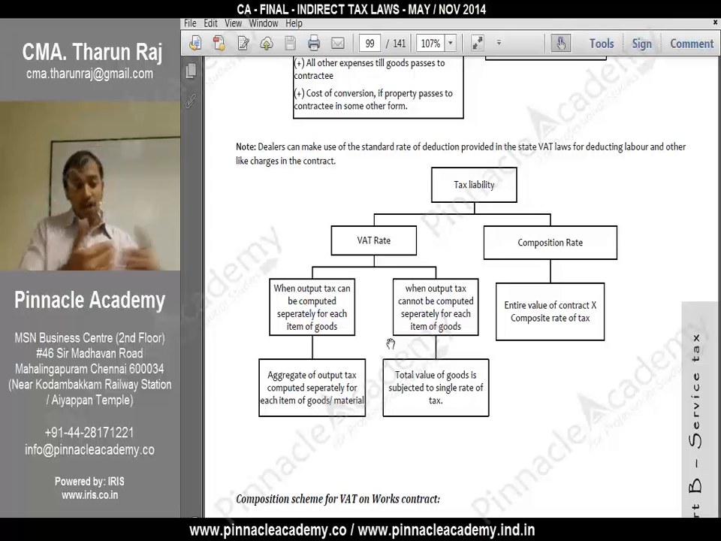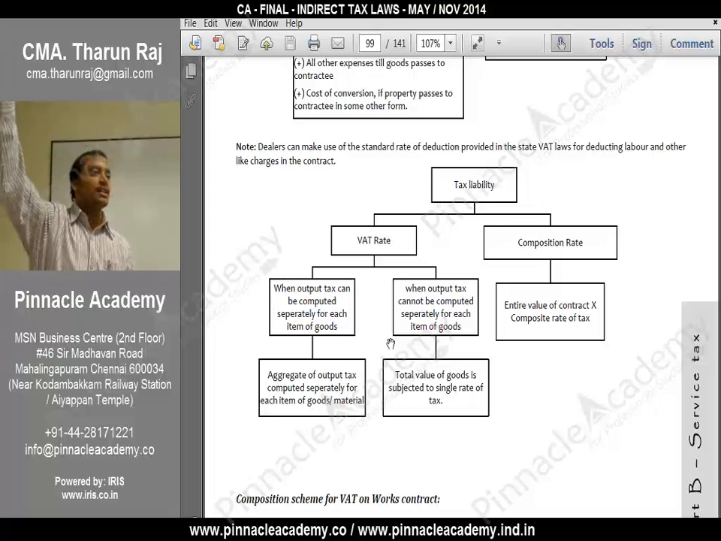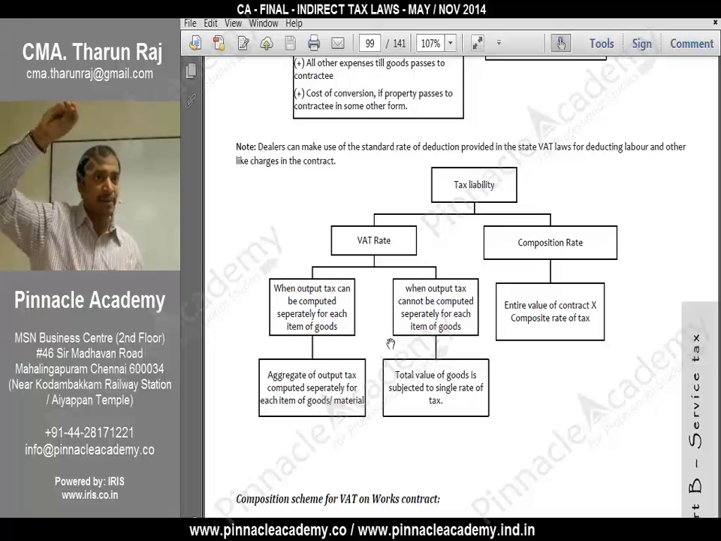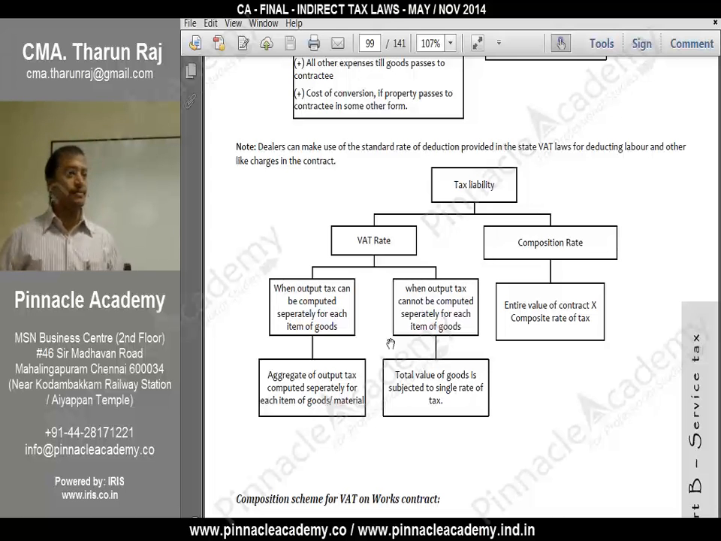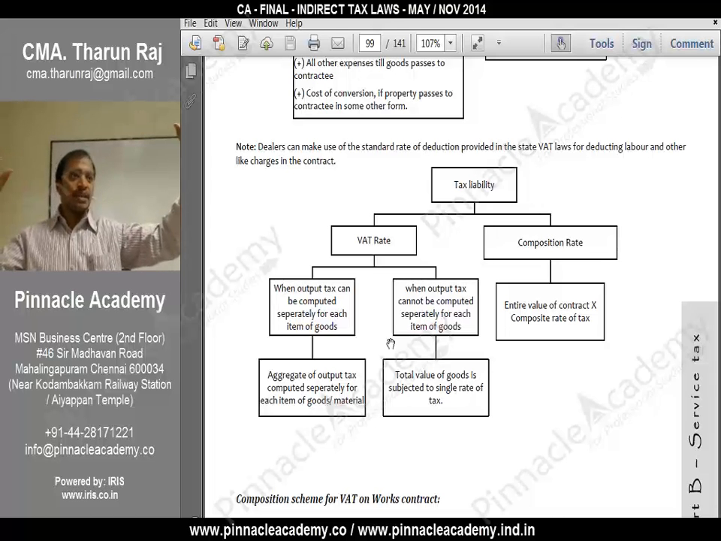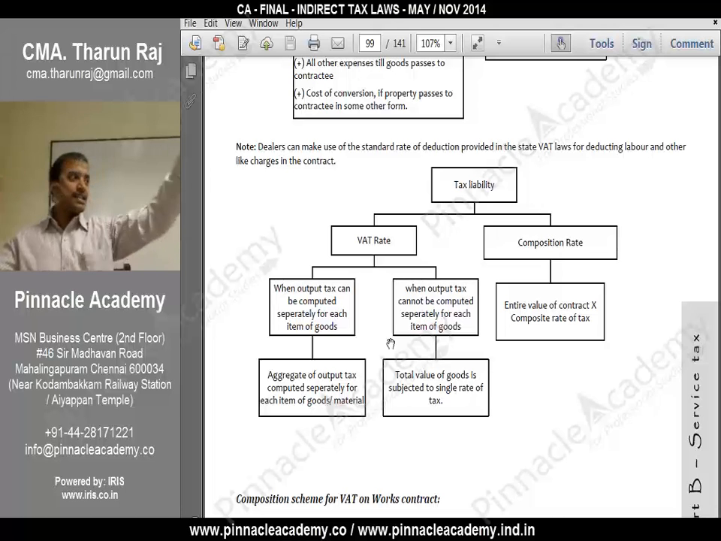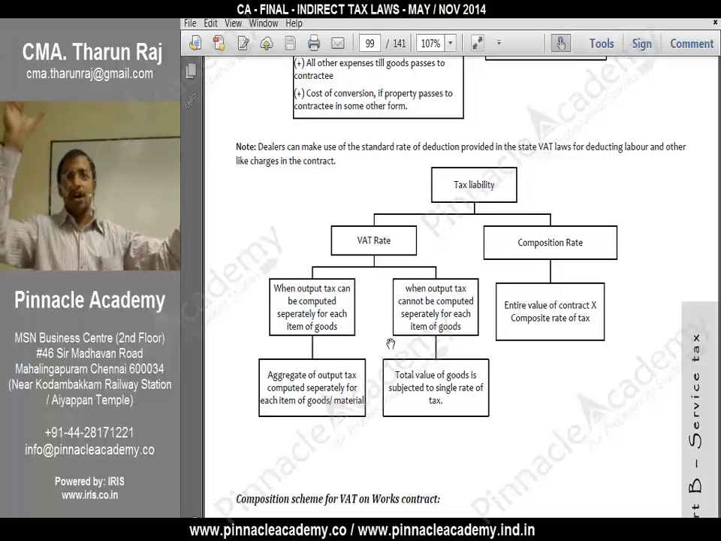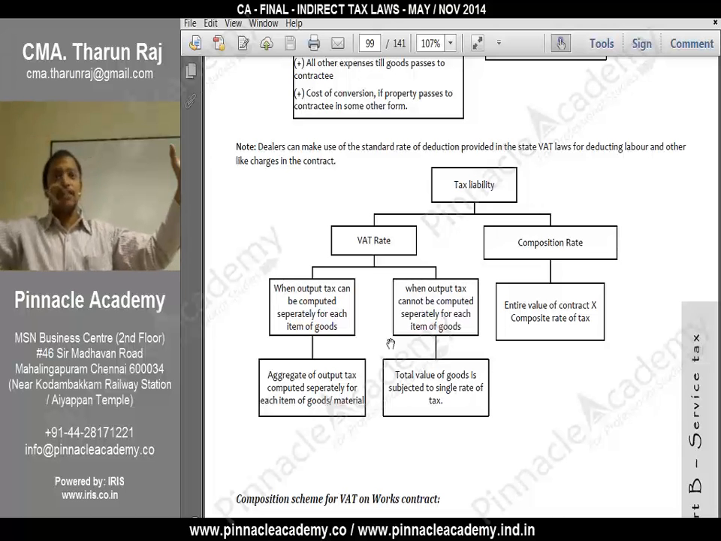Okay. In all the goods, if you cannot bifurcate, then entire goods will be taxable at a single rate, whatever the maximum rate in the state. Maximum sales tax rate will be there, right? So at that rate it will be taxable. Okay. So now on value of goods you have to pay sales tax. On value of services you have to pay service tax at 12.36%. This is option 2. Option 1, composition scheme, 7.416% plus 4%. Here, normal scheme: on value of services, 12.36%, on value of goods, the VAT rate.